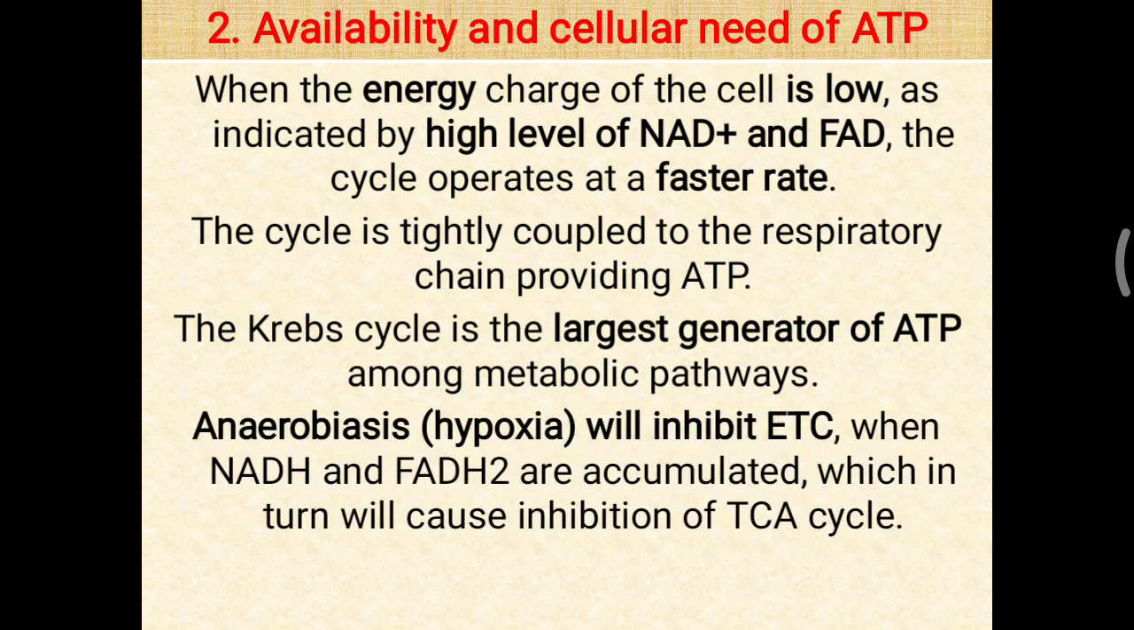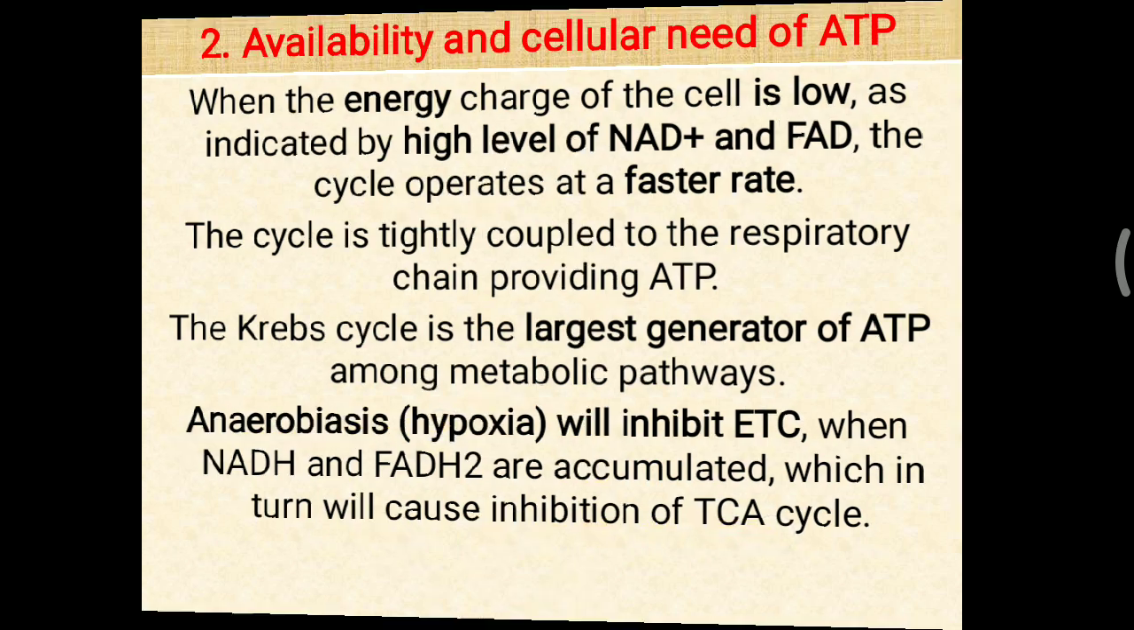One more, anaerobic metabolism, particularly hypoxic condition, will inhibit the electron transport chain when NADH and FADH2 are accumulated. So during this anaerobic metabolism, ETC will not occur, and because ETC is not working, NADH and FADH2 levels increase in the cell. Simultaneously, as these two molecules increase, that indirectly indicates a high level of energy, and as a result of this accumulation of NADH and FADH2, the TCA cycle will be inhibited. So in anaerobic condition, the TCA cycle is also inhibited.